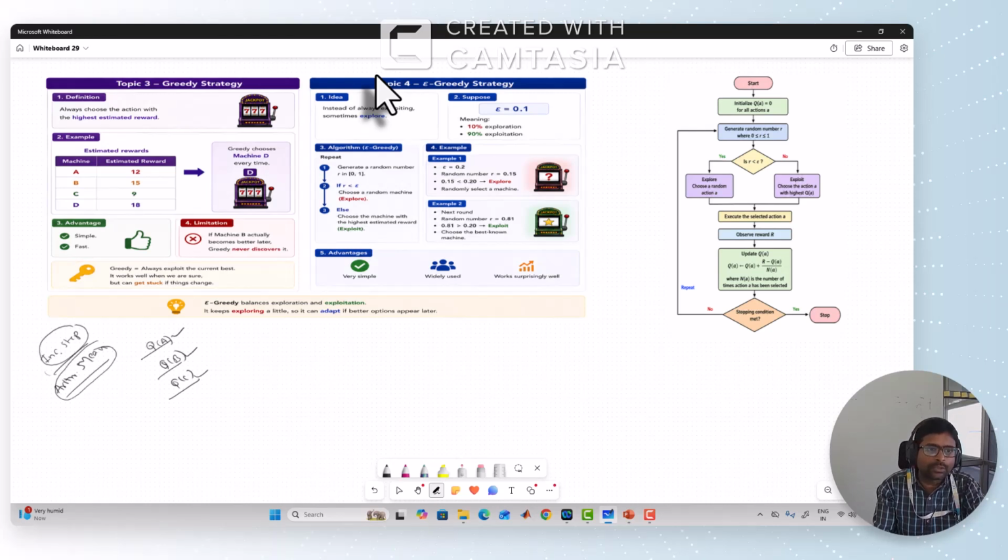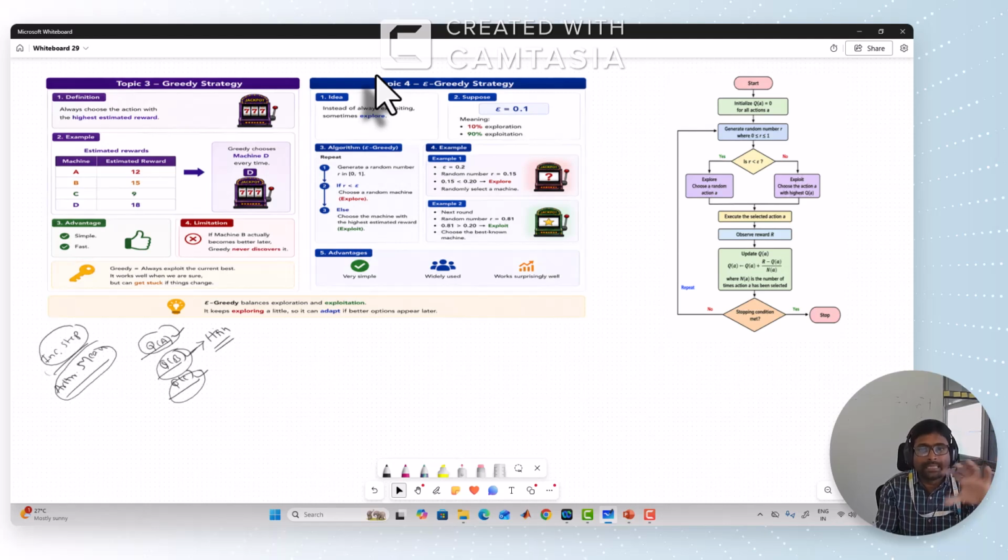Once we have estimated the returns for each machine, we check which machine has the highest return based on our previous knowledge. Say machine B has the highest estimated return based on the previous rewards.